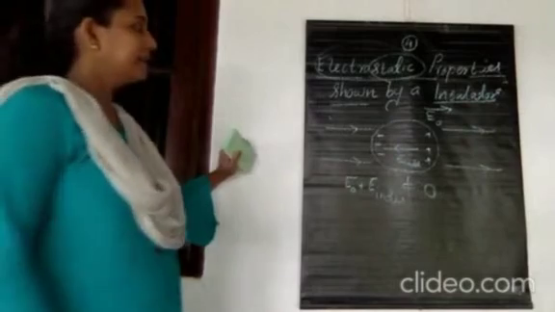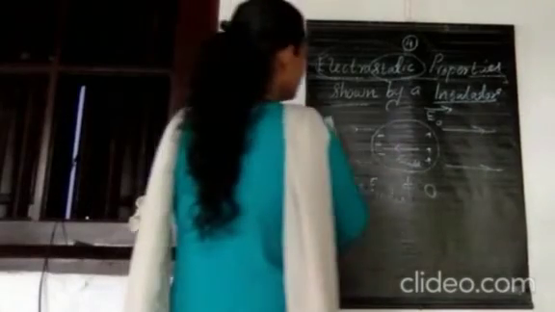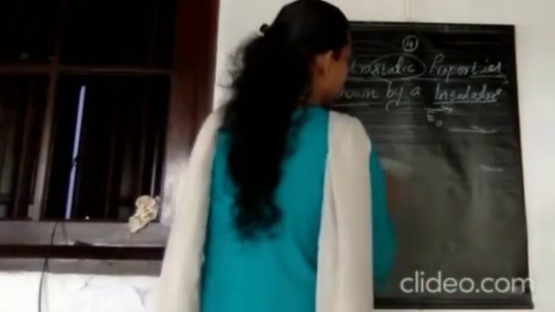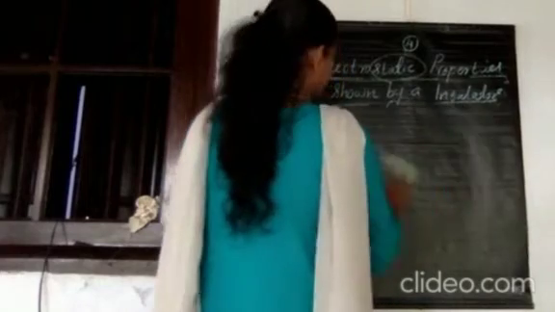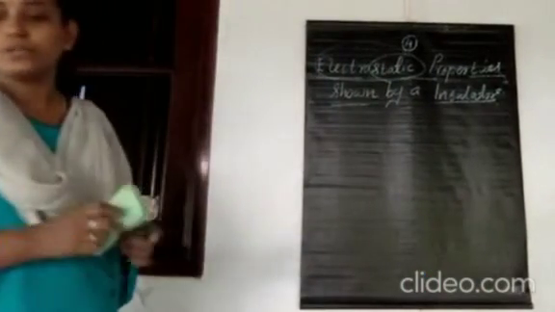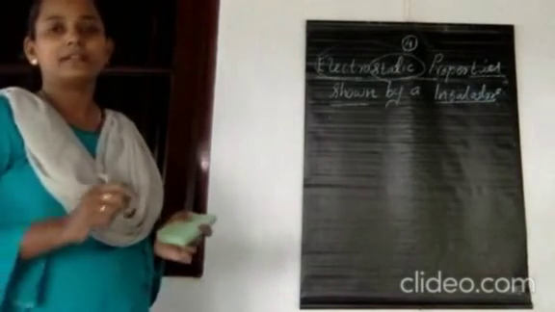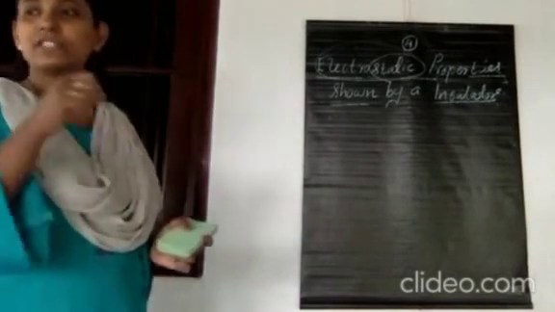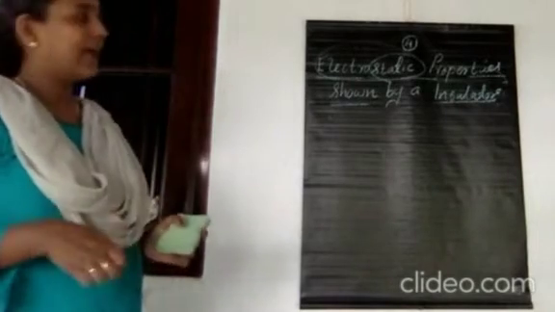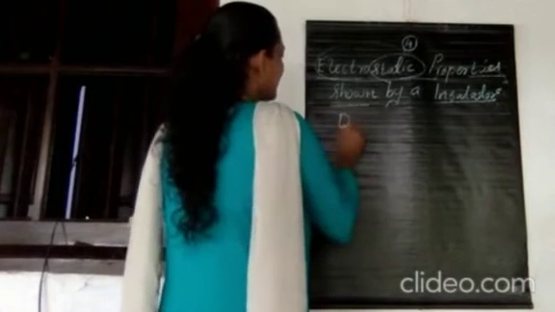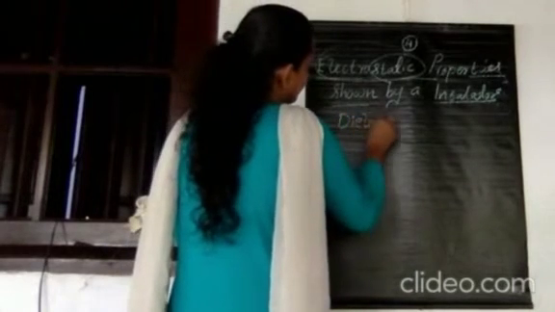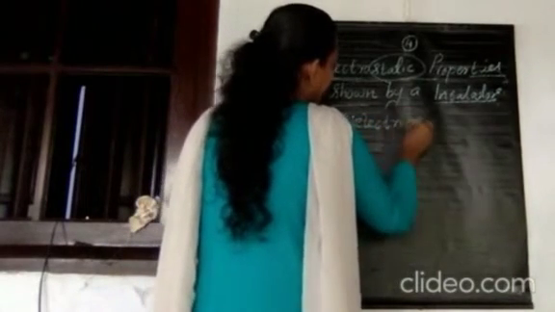Okay, and then next we want to discuss what will happen to an insulator material, that means a non-conducting material, which is placed in an electric field. These non-conducting materials are known as dielectric materials.